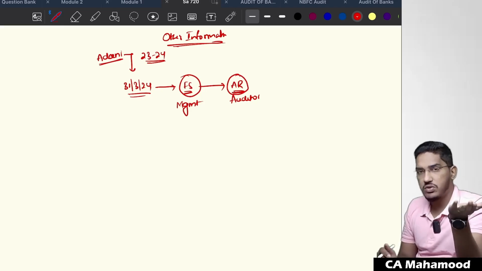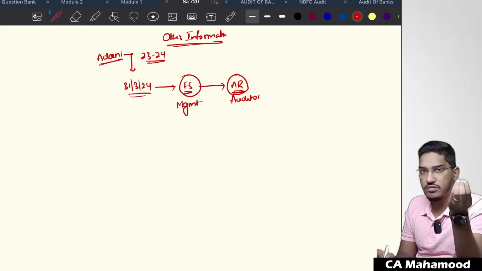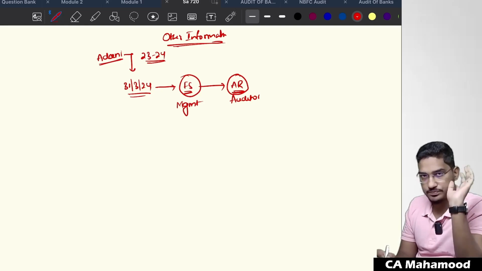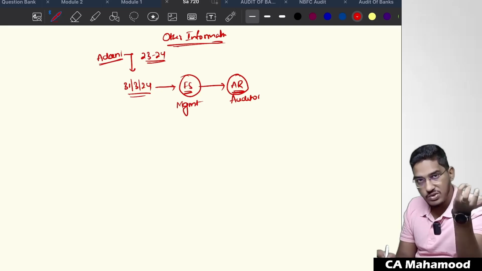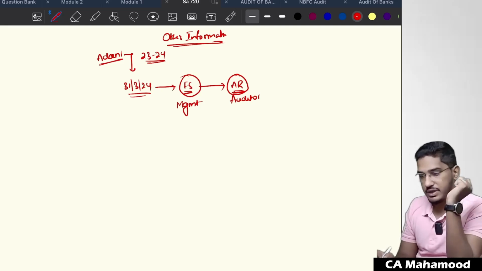As we all know, the purpose of audit is to increase the confidence of the users of the financial statements. As an independent person, you verify the financial statements and comment whether they give a true and fair view or not. That makes the users of the financial statements have more confidence in them. So the purpose of getting the audit done and generating the audit report is to circulate that to the shareholders. Yes or no?